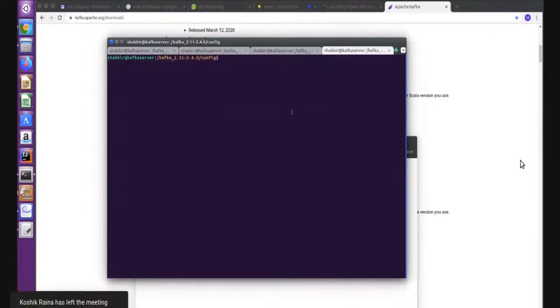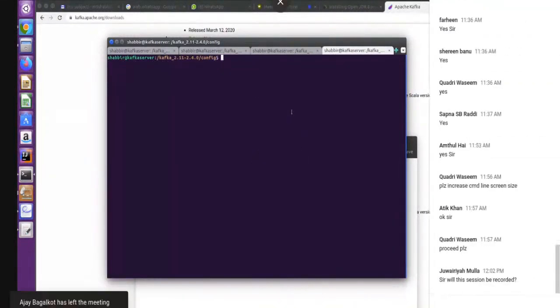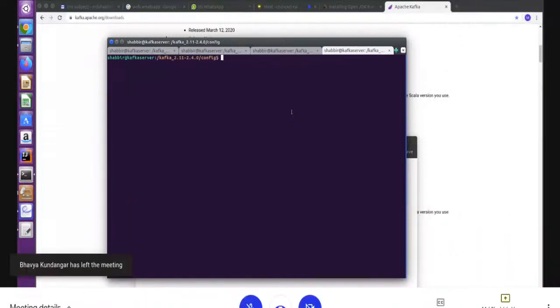Let's see how to create a topic. Kafka provides so many tools, just like we have seen how to start the Kafka server and zookeeper server, and how to get information from the zookeeper. To create a Kafka topic, I have a tool, the kafka-topics command, and you have to pass some arguments to create the topic. First argument: create. Where to create? You have to pass zookeeper here.